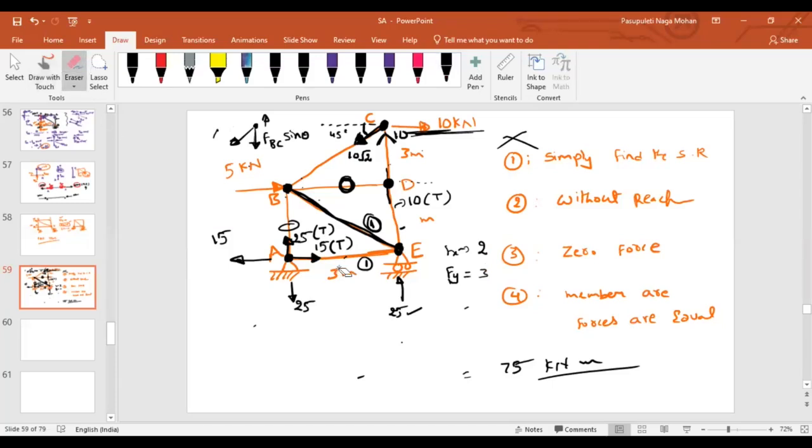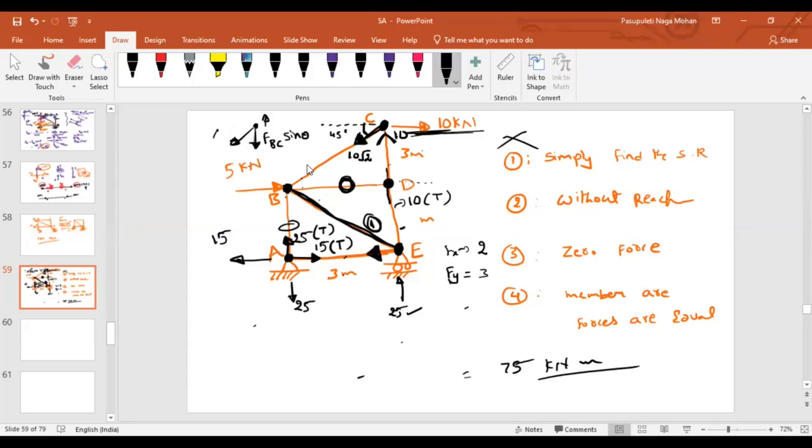Now, let me represent the force in member AE. If I want to represent the force in member AE at joint E, in which direction should I represent? Left side or right side? Left, sir. Now I am done with A. Now I have moved on to joint E. Towards left or towards right? Towards left, sir. Everybody will agree? Yes, sir.